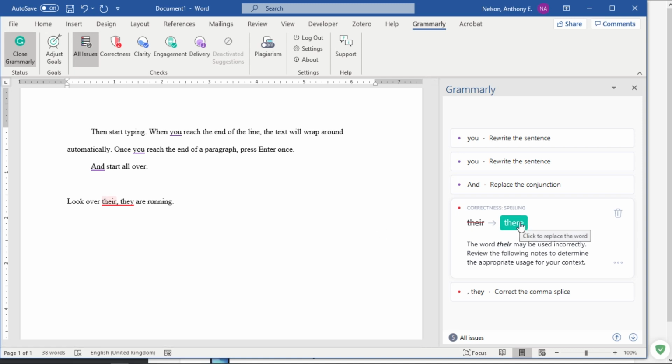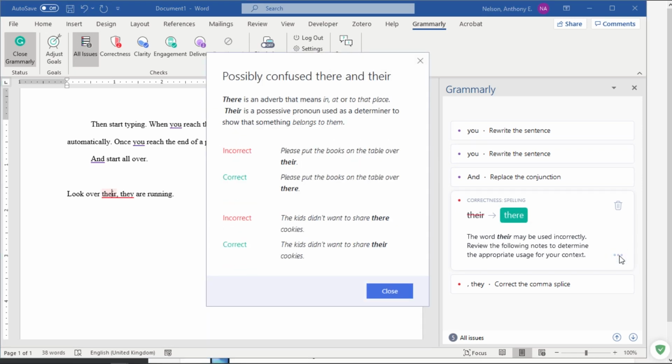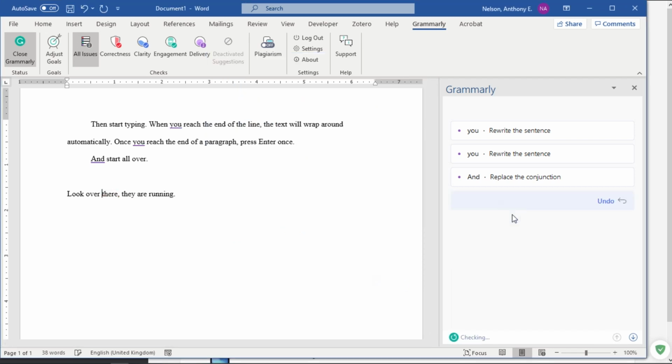This there means not here. And it tells me the word there may be used incorrectly. If I want more information, I can click on these three dots and it'll give me a full explanation about what's going on. Okay? Read those explanations. That will help you not make the same mistake in the future. So I'm going to click that one, and that fixes it. And now, this is all correct. Word can't do that all by itself. It needs Grammarly to help.